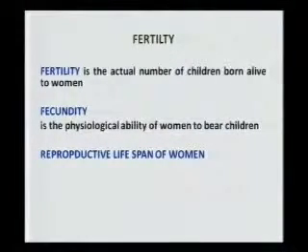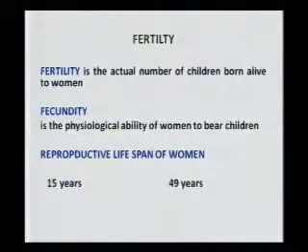But whatever it is, there is a lifespan of the reproductive period of women, which varies over about 35 years. That's when a woman can start conceiving, and it ends up to 49 years. So in the analysis of fertility, both age and sex are very important. Men cannot produce any children. It's only confined to women who are between ages 15 to 49 years.